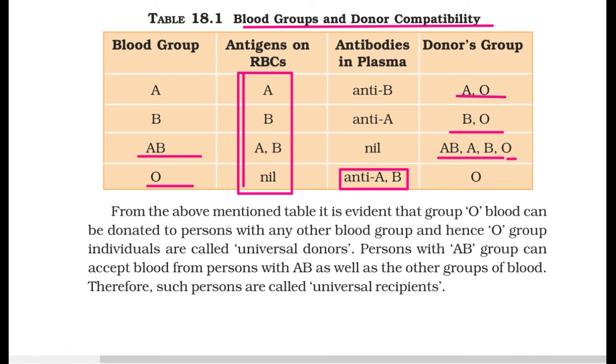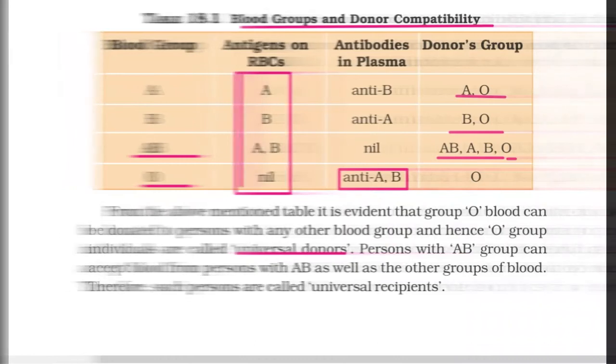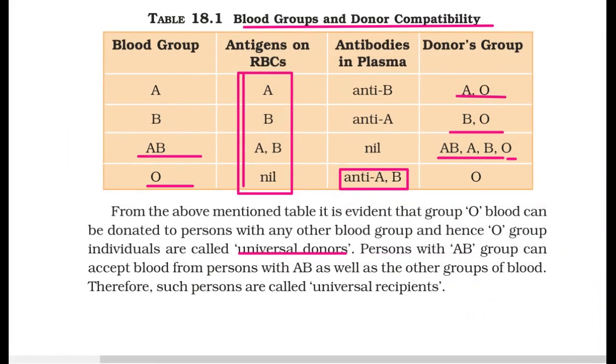So from the above-mentioned table, it is evident that group O blood can be donated to a person with any other blood group. So O is a universal donor, and AB is also a universal taker. Now O can donate to a person with any other blood group, hence O group individuals are called universal donors. A person with AB group can accept blood from persons with AB as well as all other groups of blood, so such a person we call a universal recipient. Fine. So this is all about this